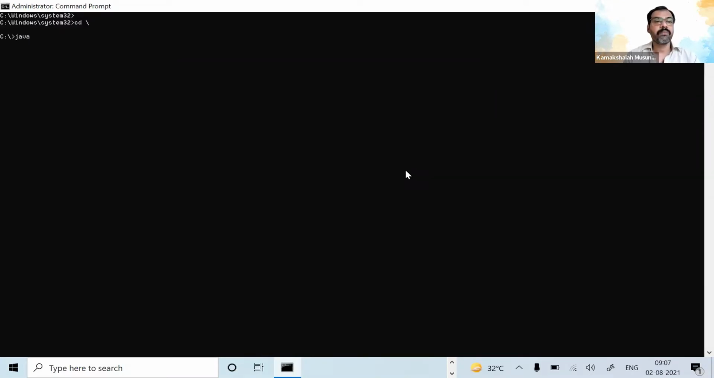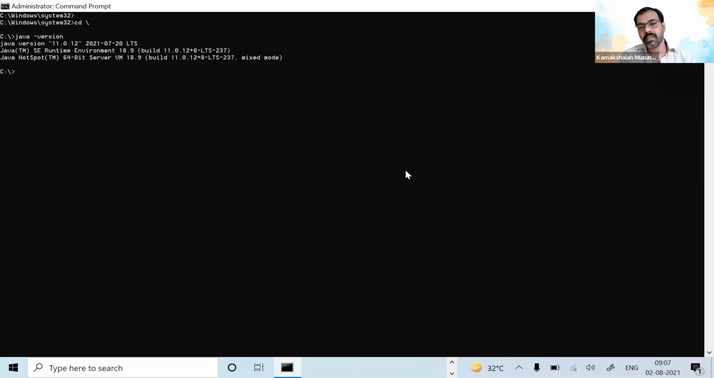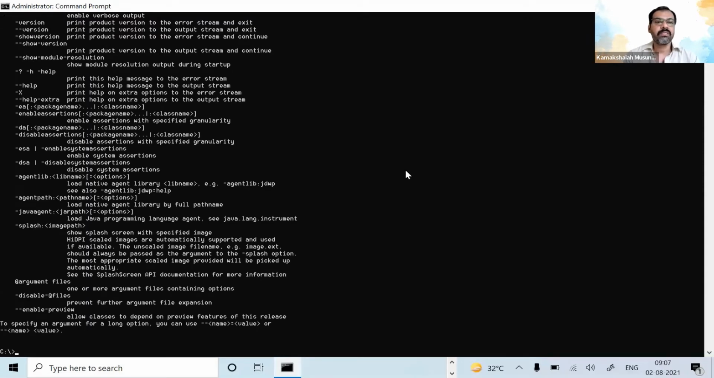Now, java -version. It says 11.0.12; earlier it was 11.0.9. This is how it should respond to you. Then Java is installed appropriately on your computer.